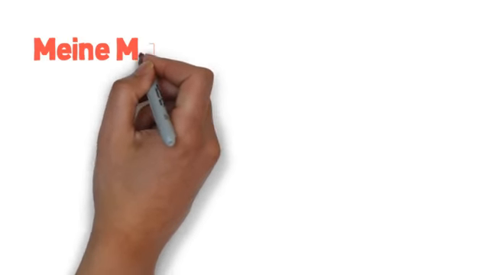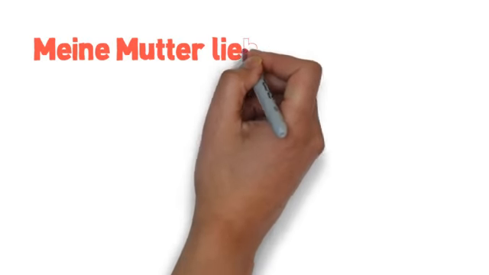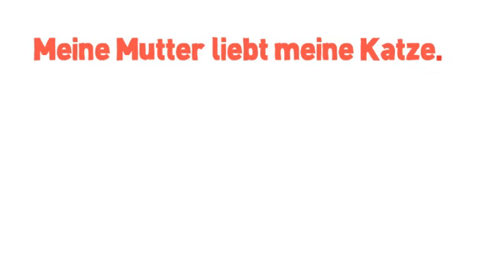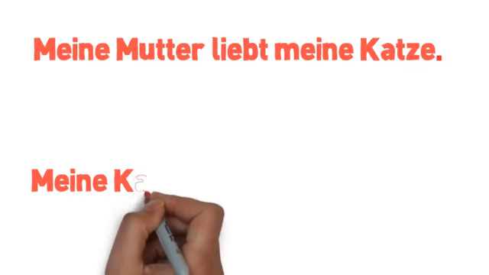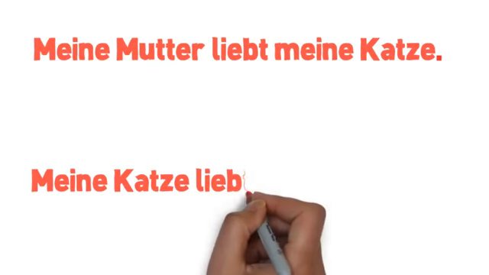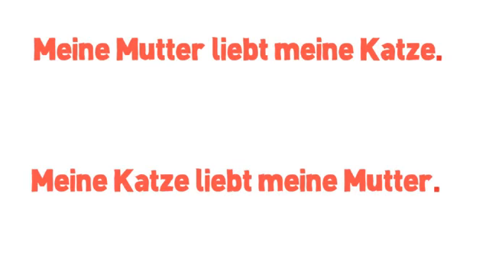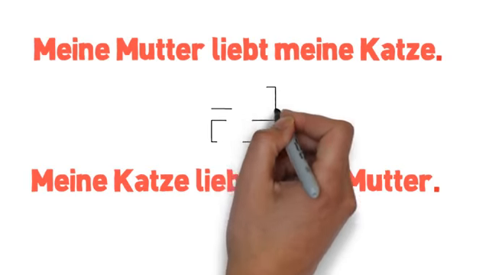However, in an example like meine Mutter liebt meine Katze and meine Katze liebt meine Mutter, where it's believable that my mom could love my cat or that my cat could love my mom, then we fall back on word order and assume that the noun in first position is probably the subject.